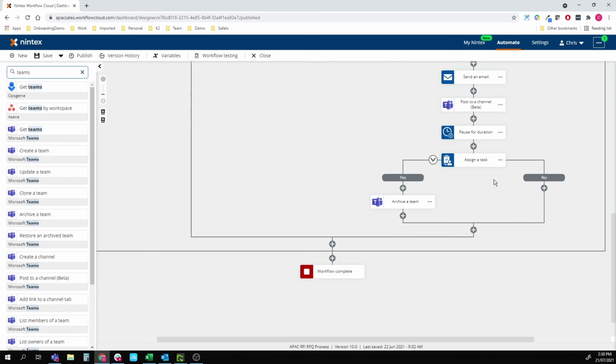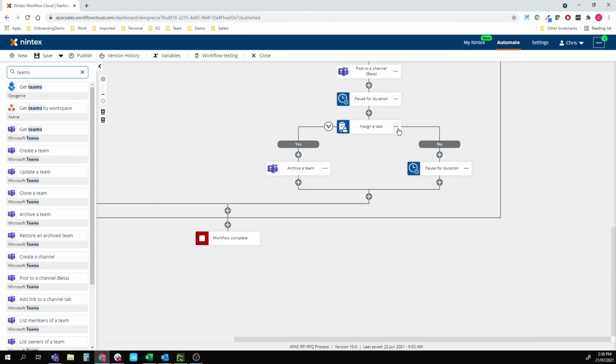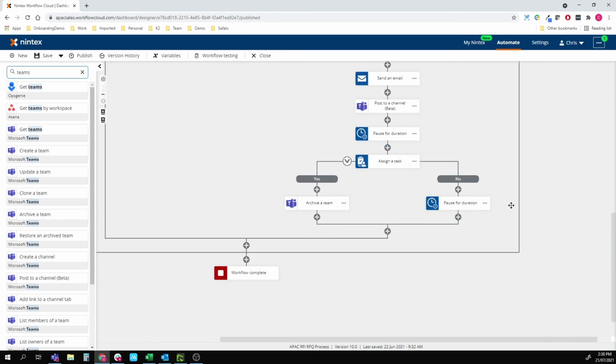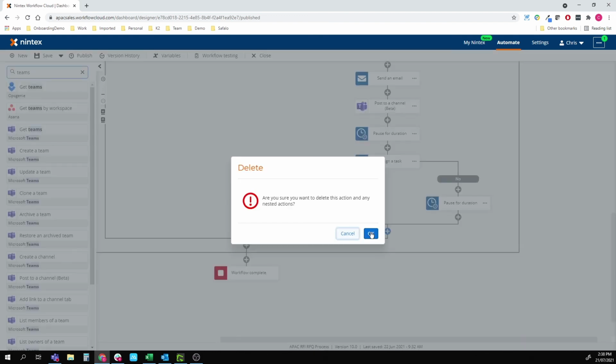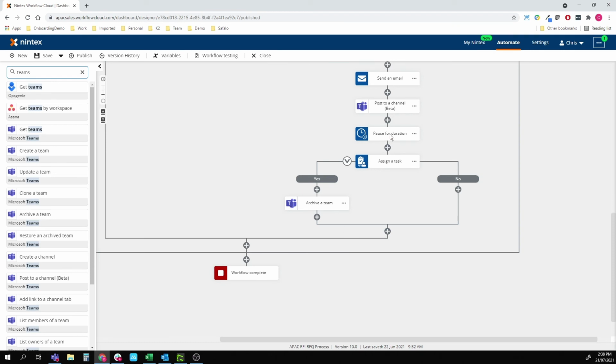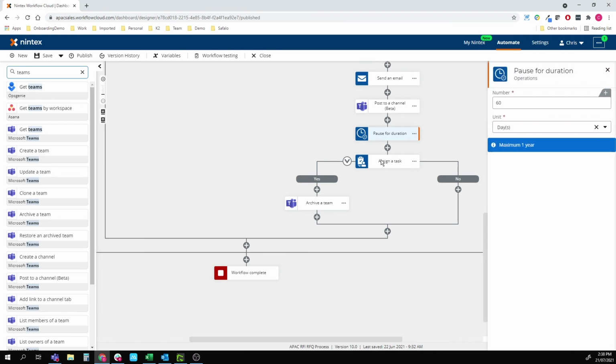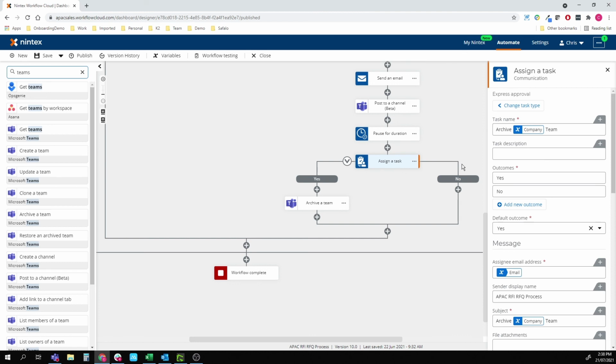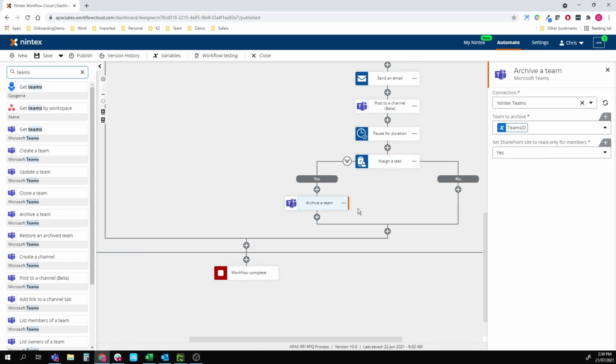If they don't want to archive it, well, it's up to you. Do you want to pop in another pause for 60 days and then send another task? Or do you want to just let this one terminate and assume that it's going to stay for forever? And that's it. So all we've done is we've added a little pause for duration, 60 days. We've assigned a task to the person that initiated the proposal, and we are going to archive that Microsoft Teams. So we're going to reduce some clutter for them.